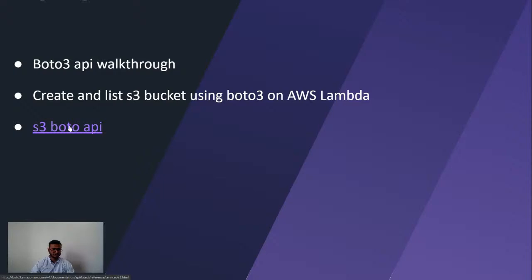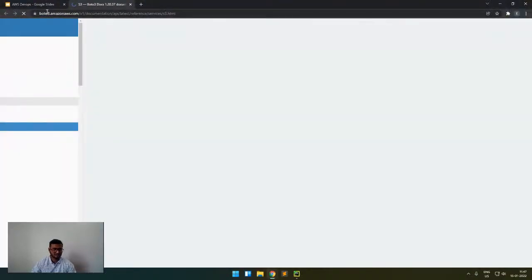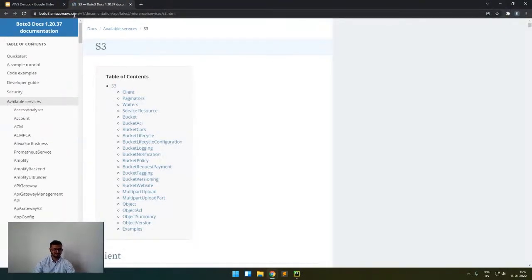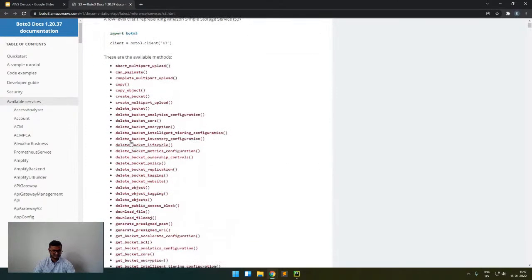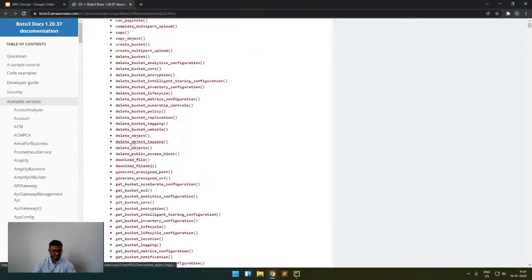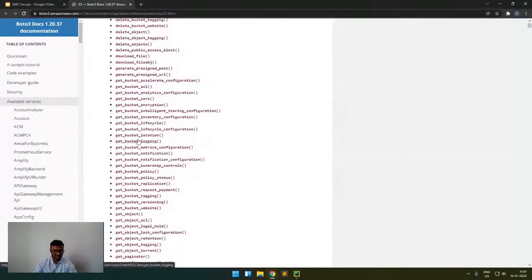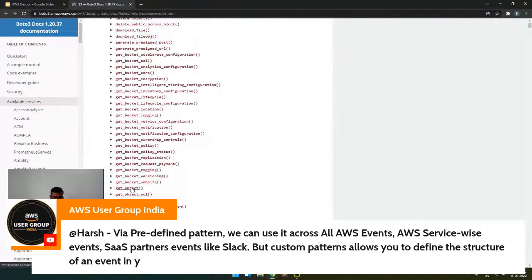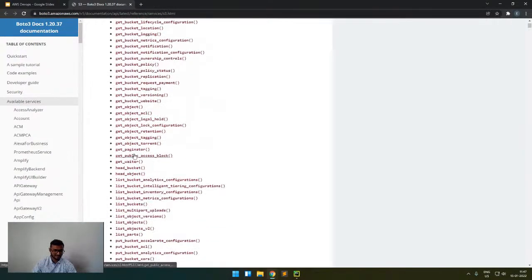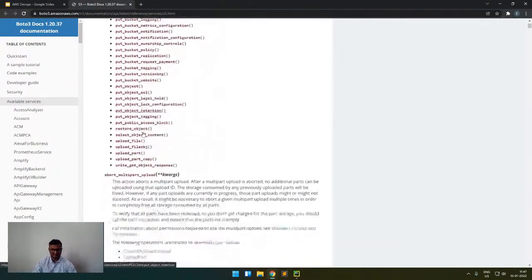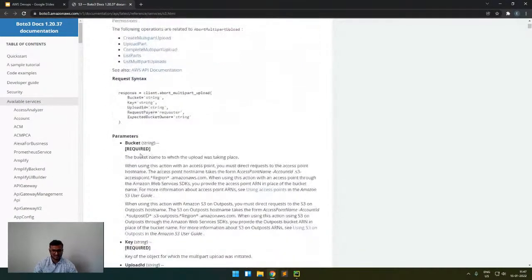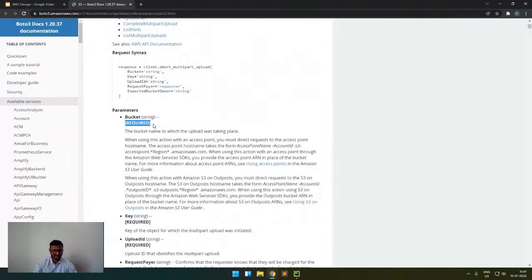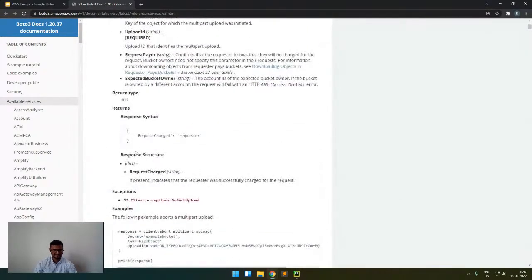So we have multiple Boto APIs available. If we go to the documentation, which is boto3.amazonaws.com, for each service we have a long list of APIs available. For example, if I want to copy an object, create a bucket, delete a bucket, do some cross-region replication, simply get an object in a bucket, or implement a bucket policy, all these kinds of things are available. And we get complete, great documentation with all the explanation of the required parameters, the request syntax and the response.